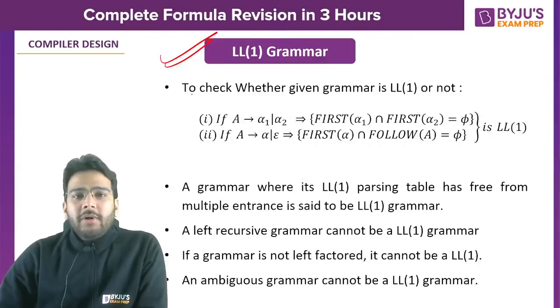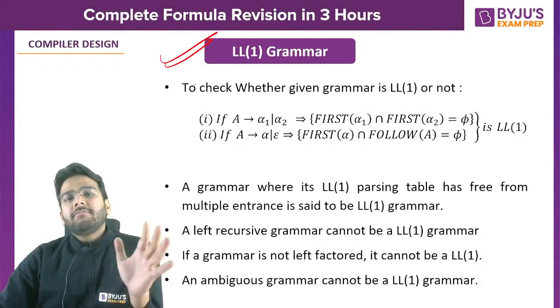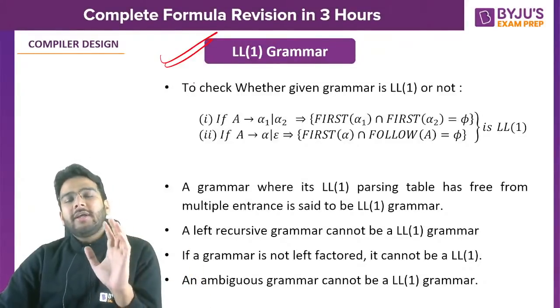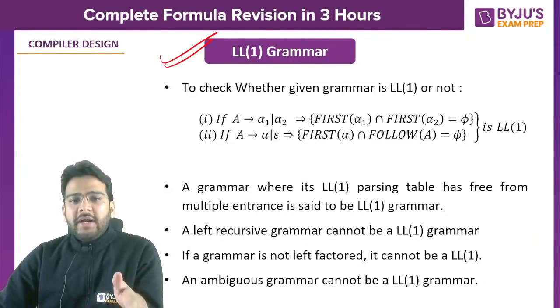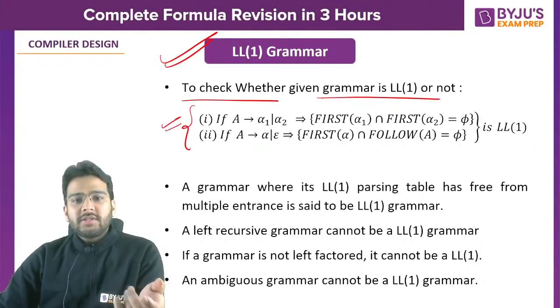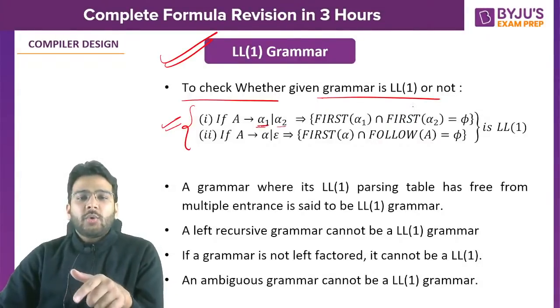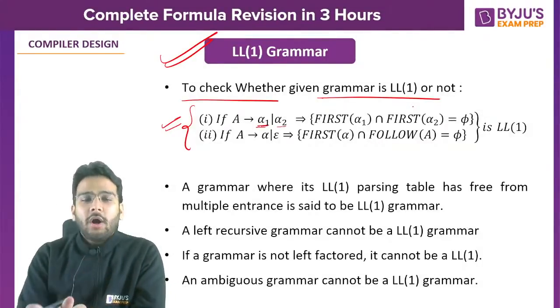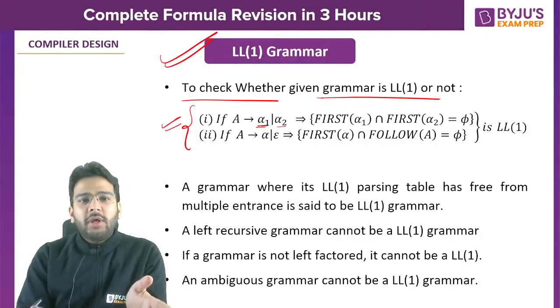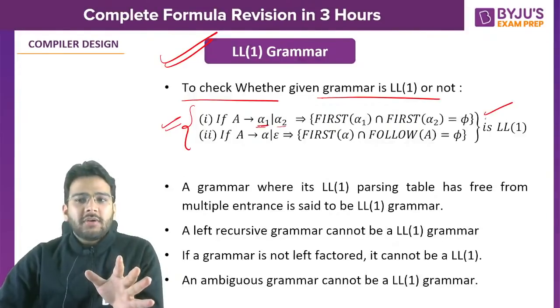Now if we talk about LL1 grammar, how can we check whether a given grammar is LL1 or not? There are some shortcuts, or there is some theory as well, right? To check whether a given grammar is LL1 or not, let's consider these two cases. In the first case you have A derives alpha 1 or alpha 2. Then first of alpha 1 intersection first of alpha 2: if you have anything common, then it is not LL1. If you have nothing common between these two, that means the intersection will be phi, so it is LL1. That's what is written here.